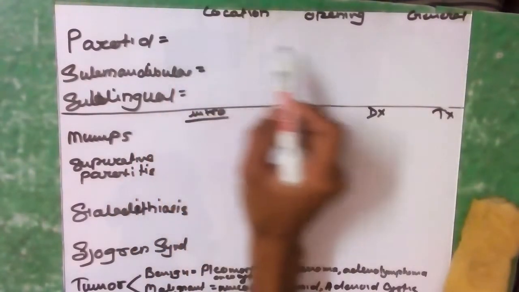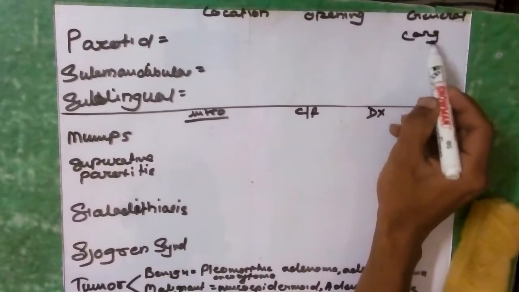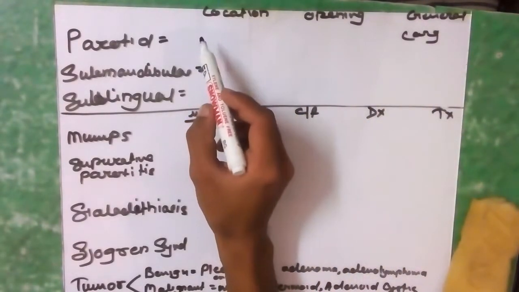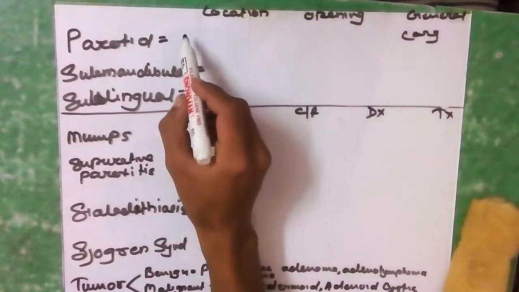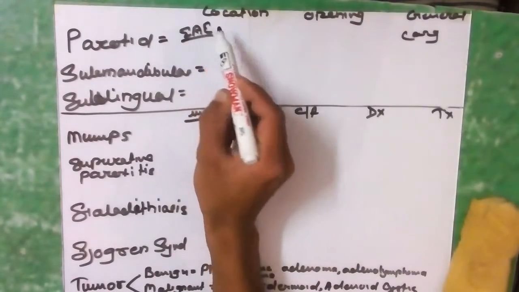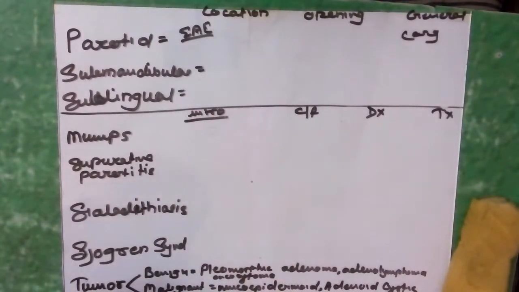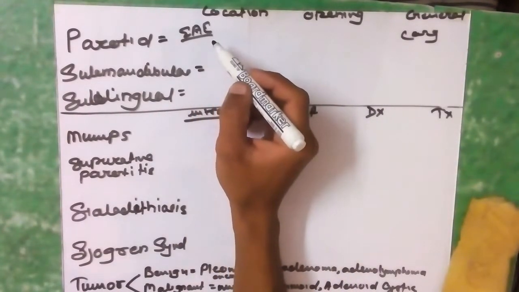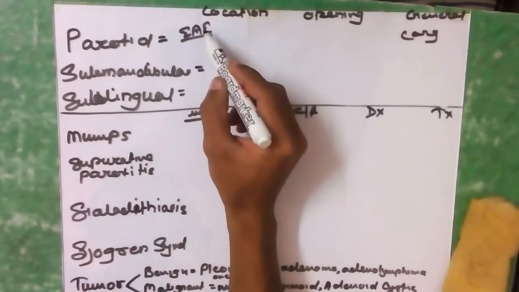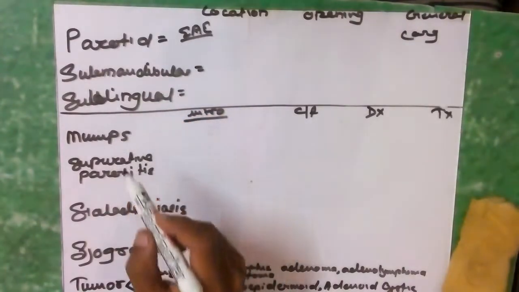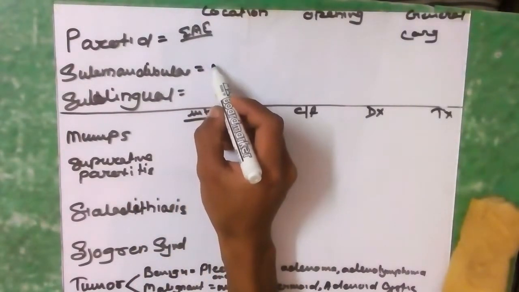Parotid gland is the largest gland, which is situated just below the external auditory canal, in between the external auditory canal and the ramus of the mandible, and anteriorly there is the sternocleidomastoid muscle. So this is the location of the parotid, and the submandibular gland is situated in the digastric triangle,